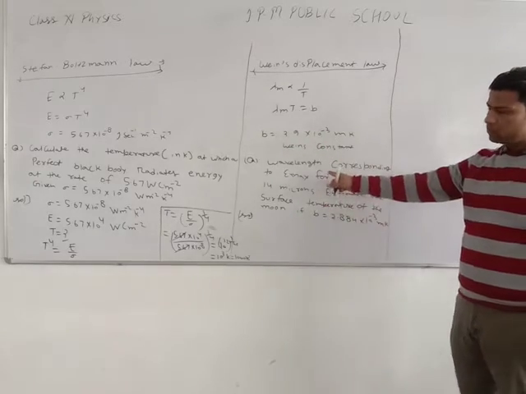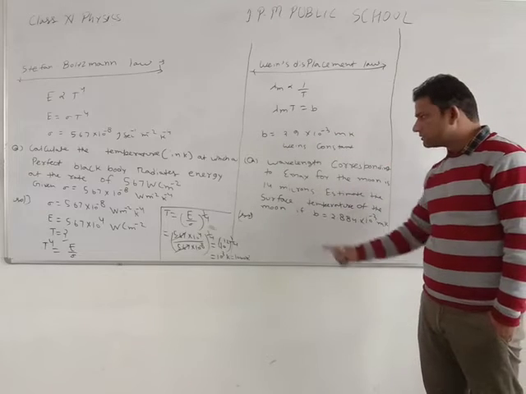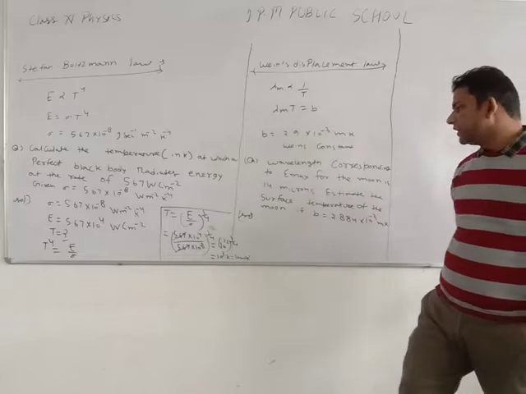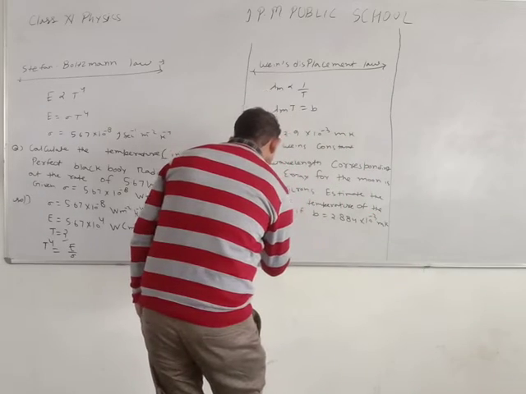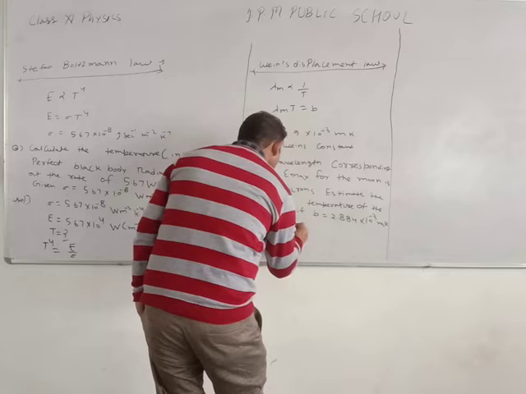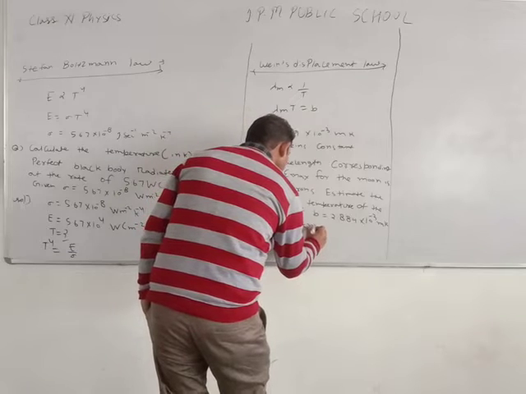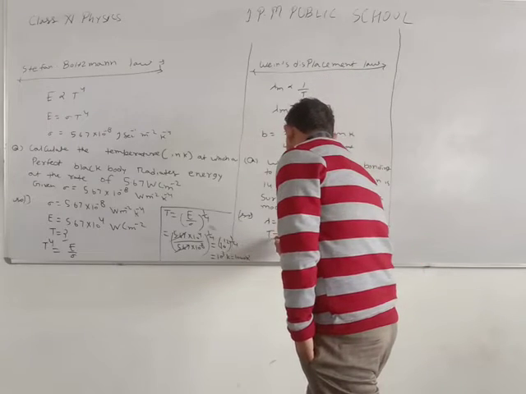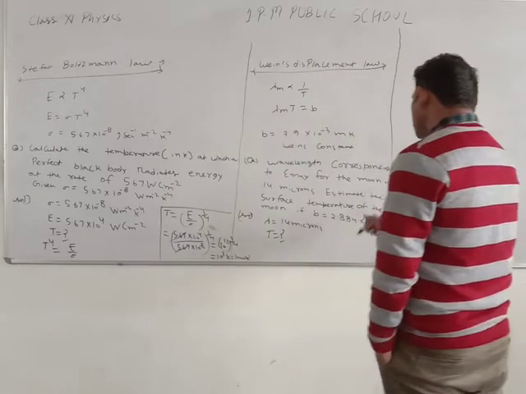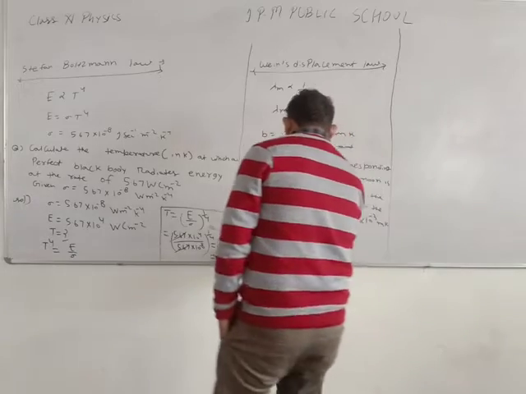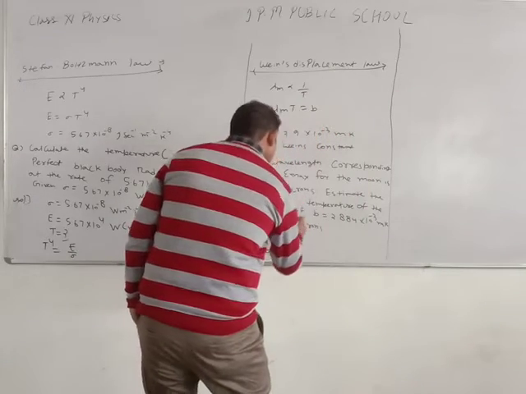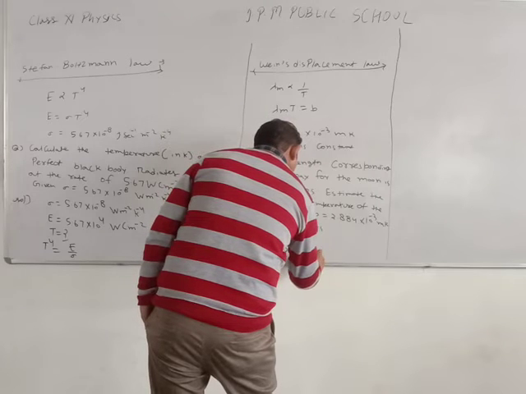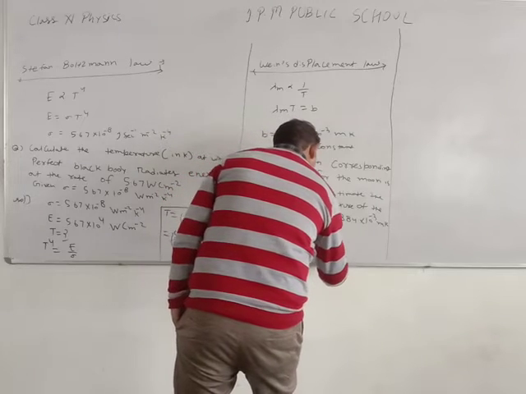Student, another numerical based on Wien's displacement law. The wavelength corresponding to E max for the moon is 14 micron. It means lambda equals 14 micron. Estimate the surface temperature. It means T is the question mark, and b is given, and the value of b is 2.884 into 10 to the power minus 3 meter Kelvin.